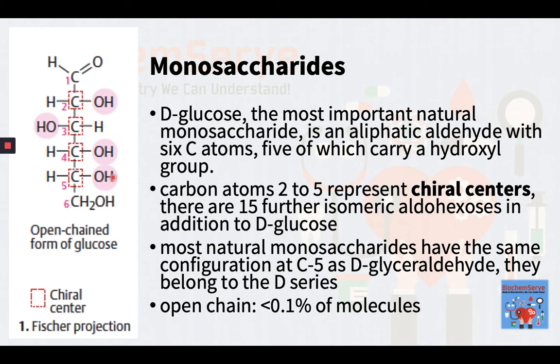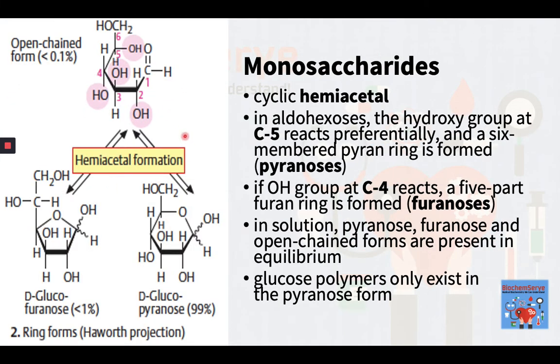The open-chain form of glucose shown here is found in a neutral solution in less than 0.1% of the molecules. The reason for this is an intramolecular reaction in which one of the OH groups of the sugar is added to the aldehyde group of the same molecule. The previous intramolecular reaction mentioned gives rise to a cyclic hemiacetal. In aldohexoses, the hydroxy group at C5 reacts preferentially and a 6-membered pyran ring is formed. Sugars that contain this ring are called pyranoses.